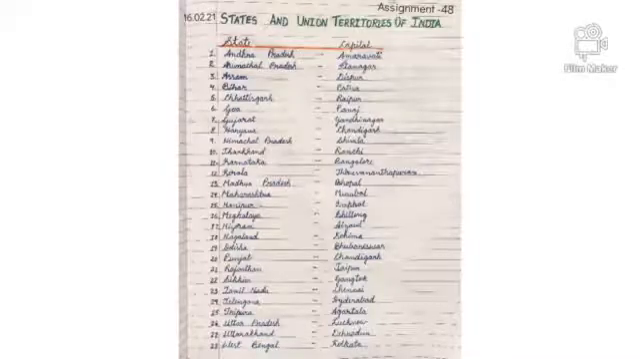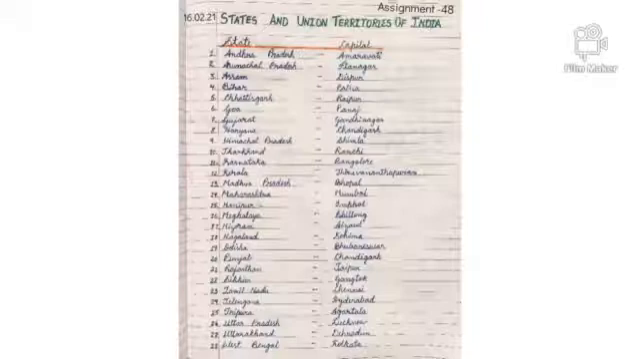Now coming to your assignment. Today you have to write the state and union territories and its capital on your social science notebook. So now, write today's date, that is 16 February 2021. Assignment 48, and write the topic States and Union Territories of India in capital letters.